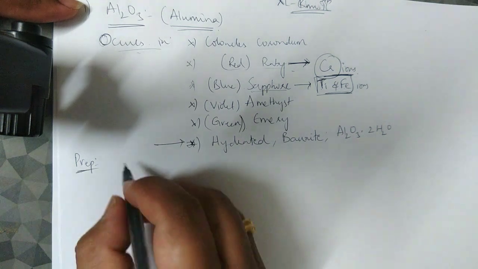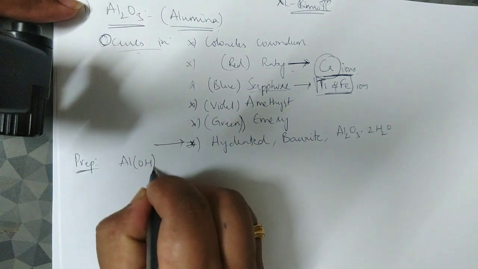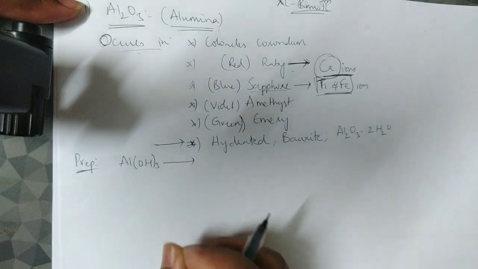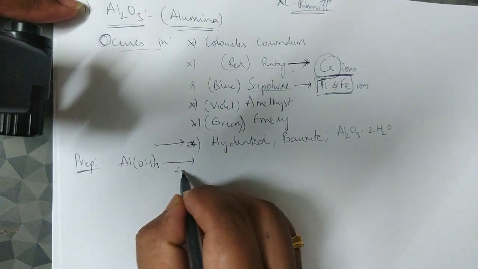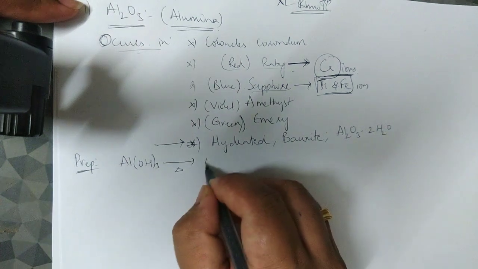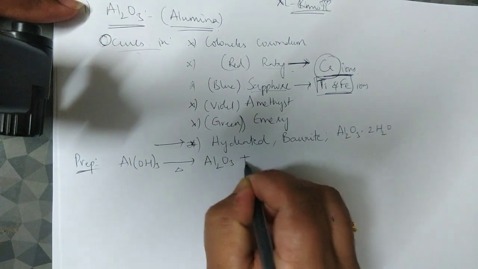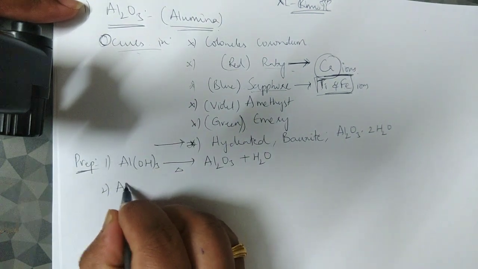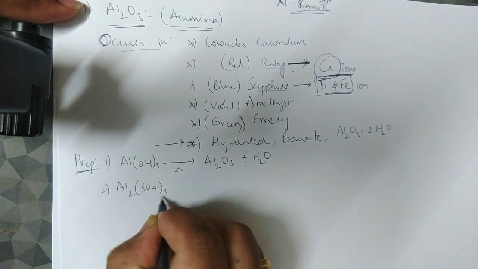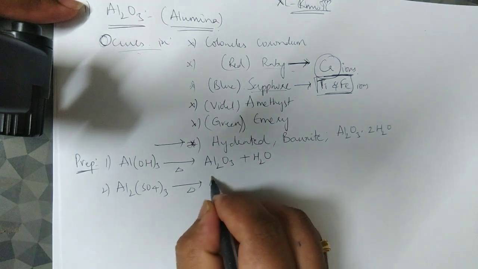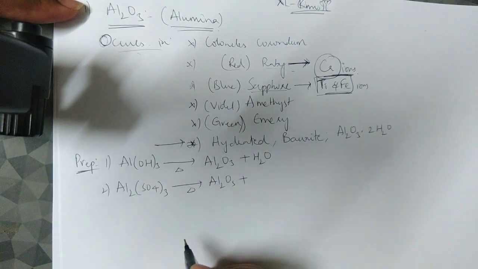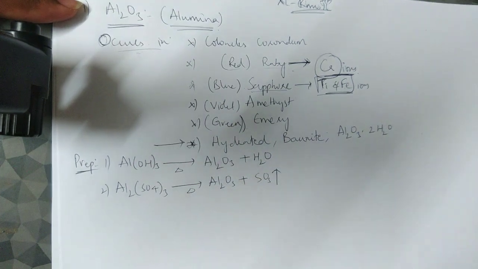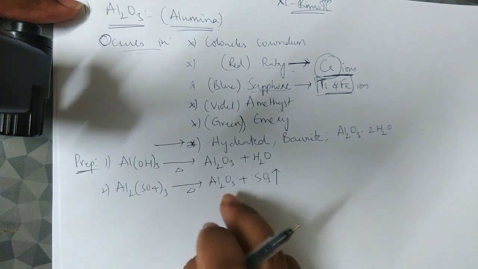Now talking about preparations, very simple ones. Suppose from aluminum hydroxide, what should happen so that it becomes Al2O3? Simple, get rid of water, and to get rid of water you just heat it. On heating aluminum hydroxide, it forms Al2O3 plus water. Another way is with aluminum sulfate, Al2(SO4)3. On heating this also, I will get Al2O3 plus sulfur trioxide. This reaction we have already seen.